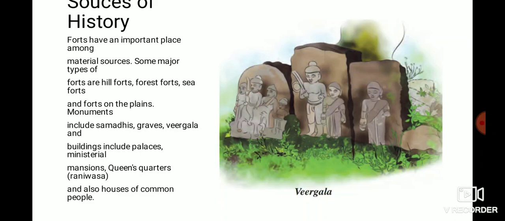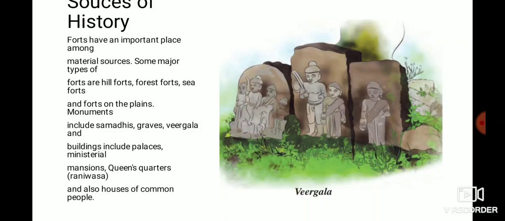Take one palace or queen's quarters. What type of information can we get? The development of architecture, how the architecture was developed. Next, the economic conditions of that time. Next, the people's standard of living in the particular period, how the people used to live at that time. So all this information we can get.